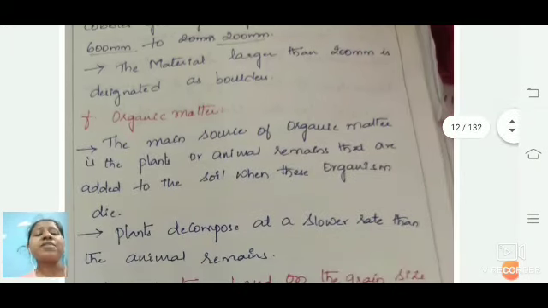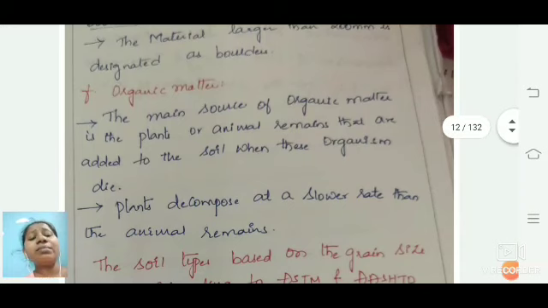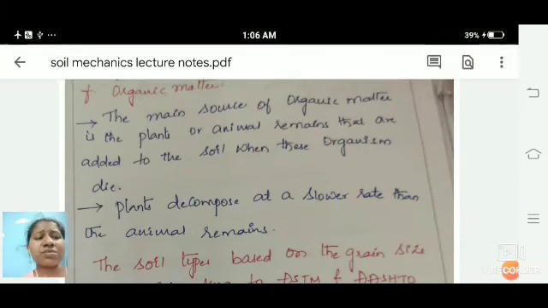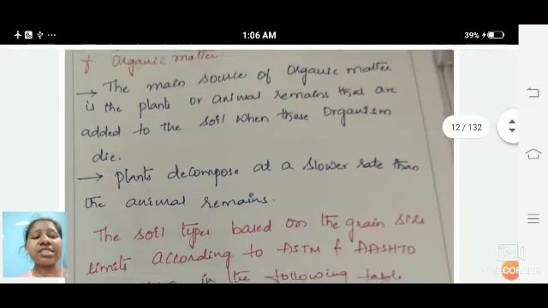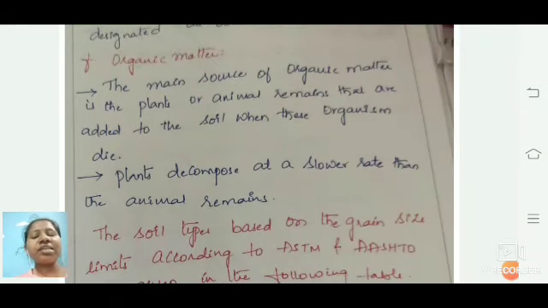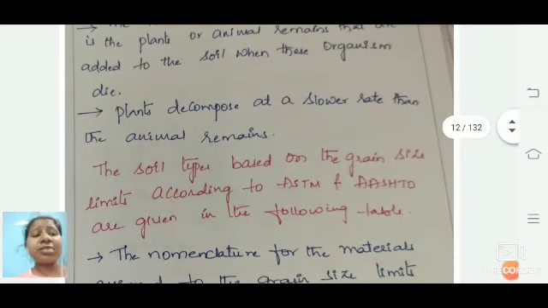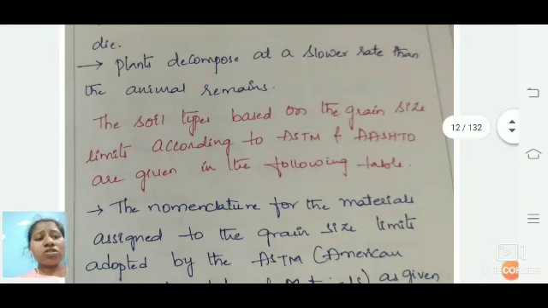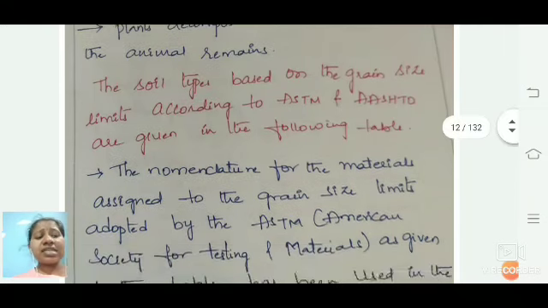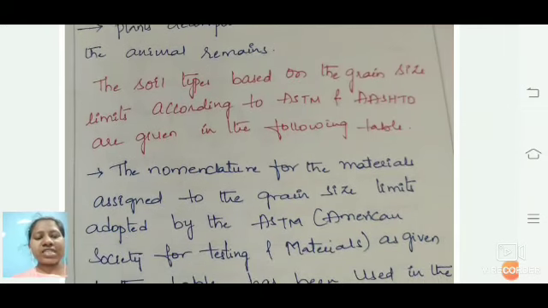The next one is organic material. This organic material is nothing but the remains of animals that remain on the soil surface. Due to that, the plants decompose slowly along with the animal remains. So because of the organic materials, soil is also formed. The soil types are based on the grain size limits according to ASTM, which is the American Society for Testing and Materials, and also AASHTO.